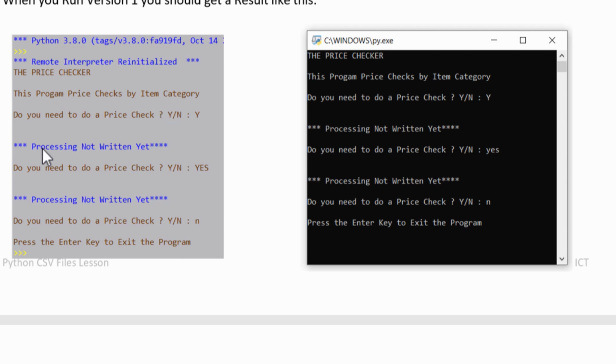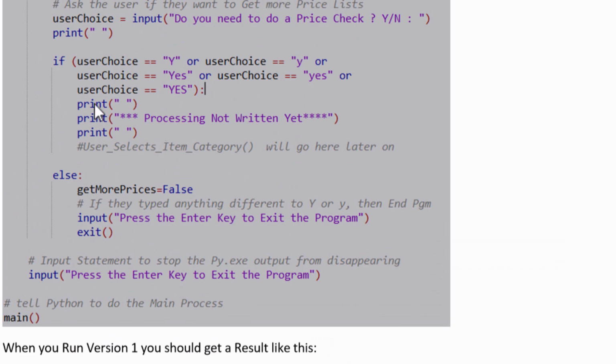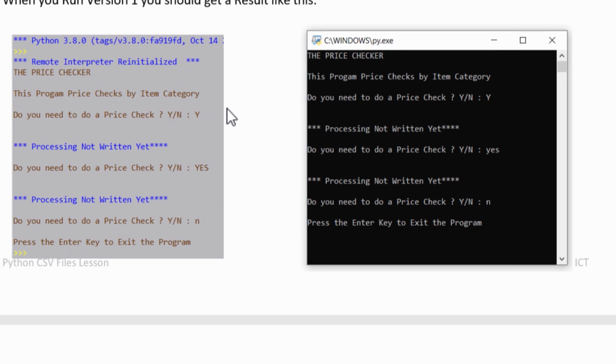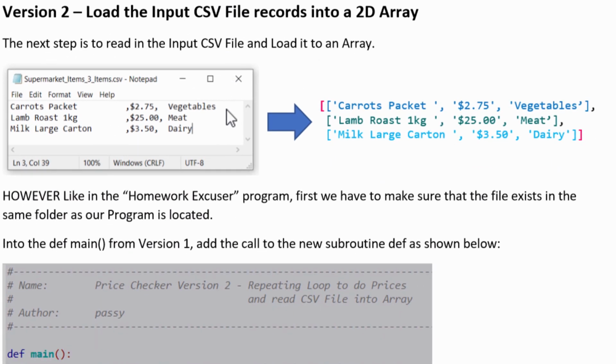Do you need a price check? And the processing's not written yet. That's what we're having it print out. Print out processing not written yet. So that's all fine. That straight up and down line there is just a cursor, where the cursor was in the program, so don't worry too much about that. That was a bit of a mistake having that in there. And then we get on to version 2.